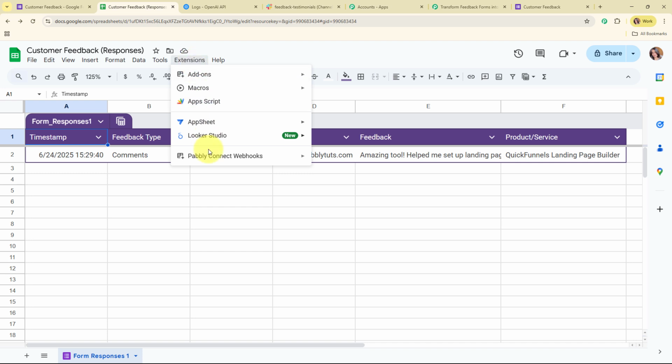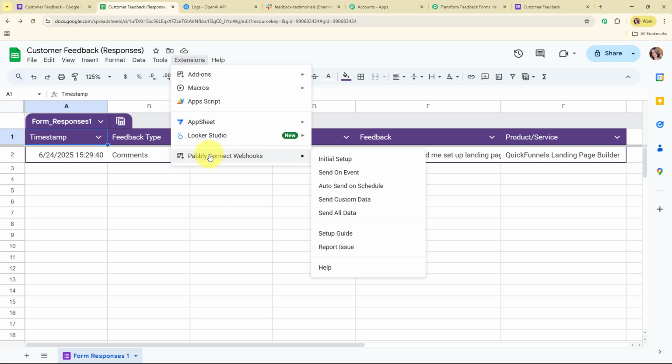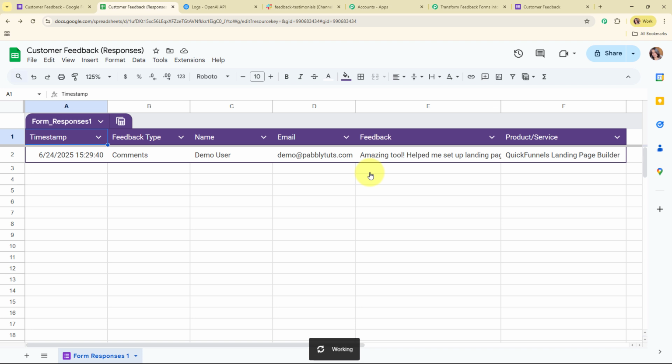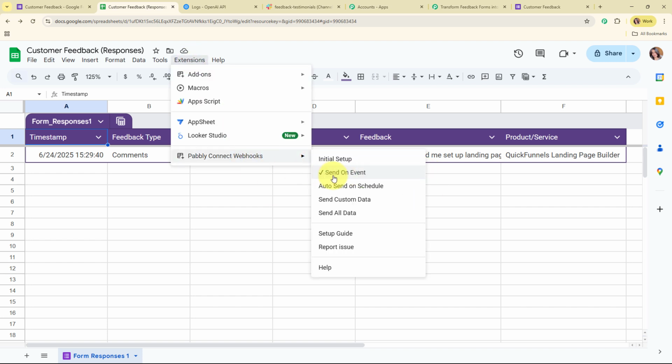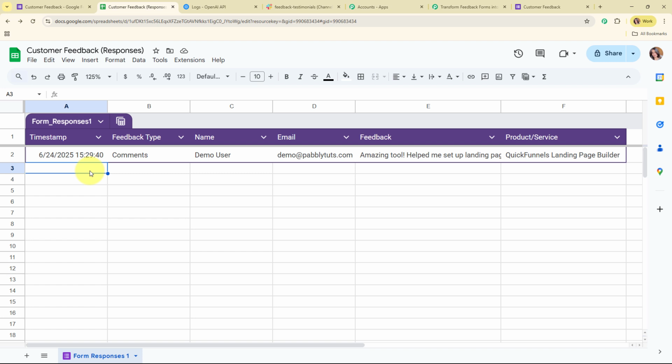So for that, you need to click on this extensions, and from here you need to select Pabbly Connect webhooks. Now from here you need to turn on the send on event. So by turning it on, whenever you receive a new response in your Google Sheets, automatically and instantly Pabbly Connect is going to capture the response. Alright, so now let's go and check it, and here you can see we have received a tick in front of the send on event. That means we have successfully turned it on.